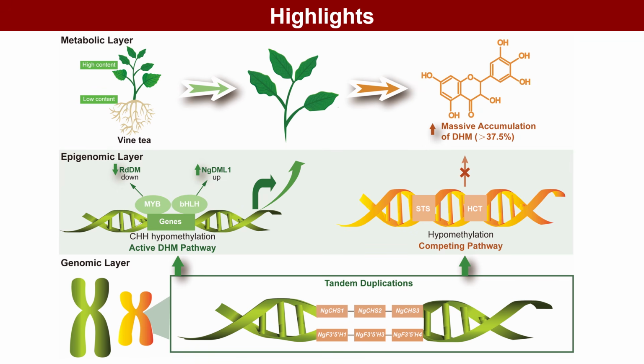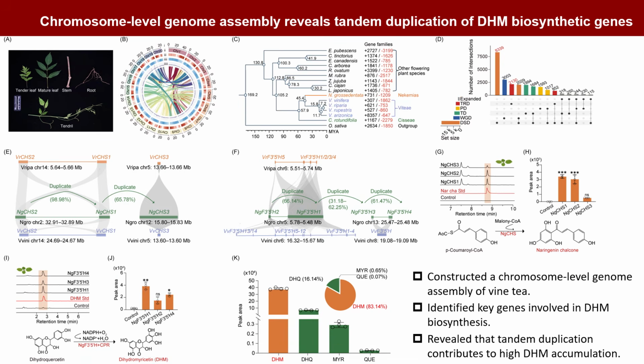Finally, we propose a duplication-associated activation model. Tandem duplication, CHH hypomethylation, and MYB and bHLH transcription factors may work together to promote DHM accumulation in young leaves. To explain high DHM accumulation in young vine T leaves, we generated a chromosome-level genome. The 620 megabase genome, with 98.55% anchored to 20 pseudochromosomes, enabled analysis of DHM genes.